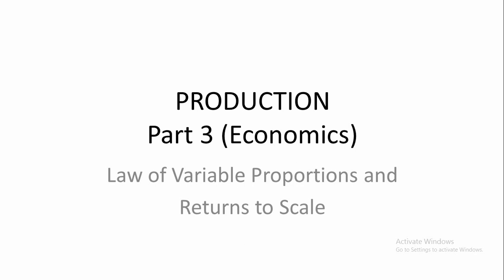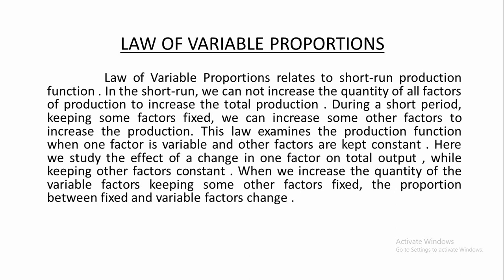In short-run production function, I have told you that the law of variable proportions operates, right? Today we will discuss the laws associated with short-run and long-run production function. So now we will discuss what is the law of variable proportions.